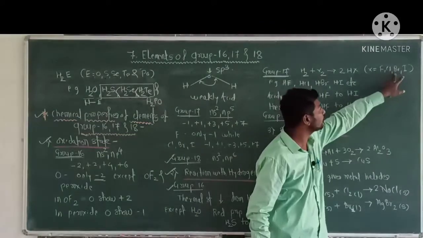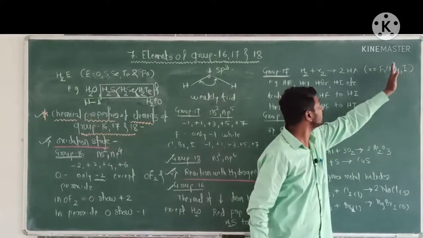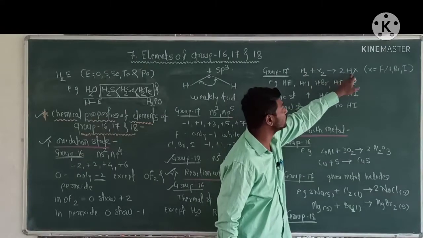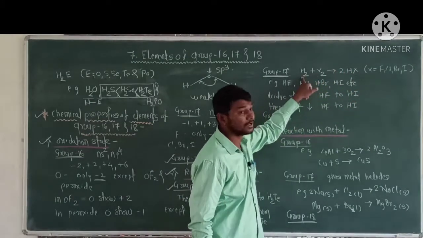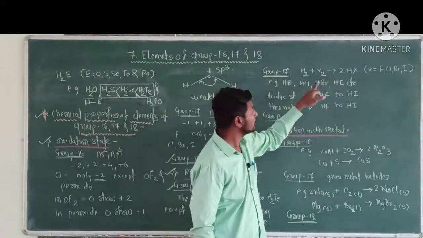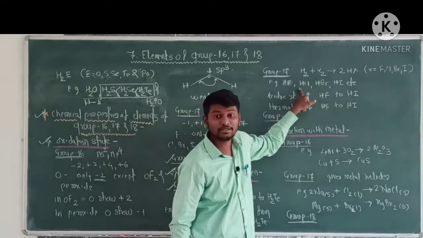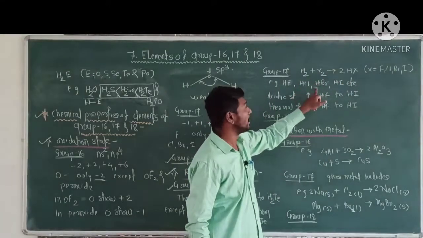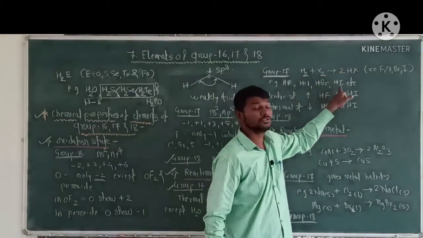For example, fluorine reacts with hydrogen to form hydrogen fluoride, chlorine forms hydrogen chloride, bromine forms hydrogen bromide, and iodine forms hydrogen iodide.